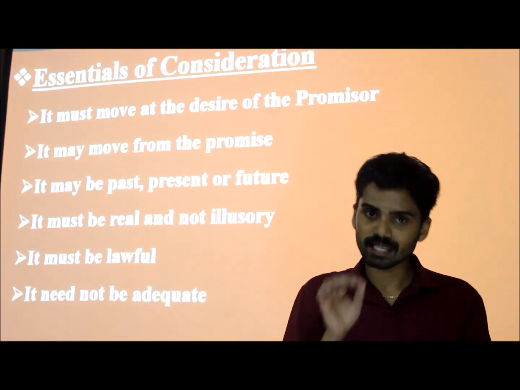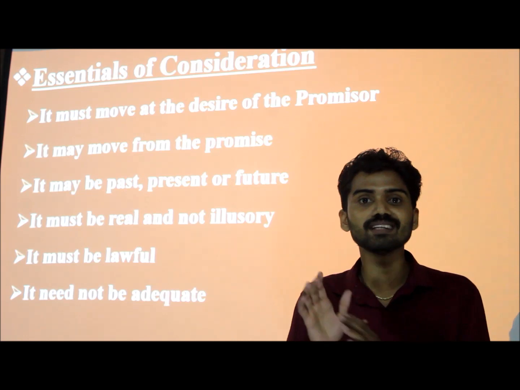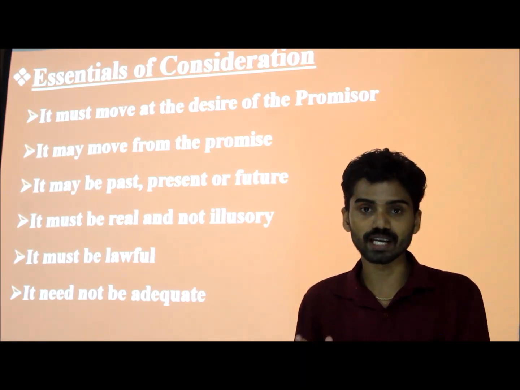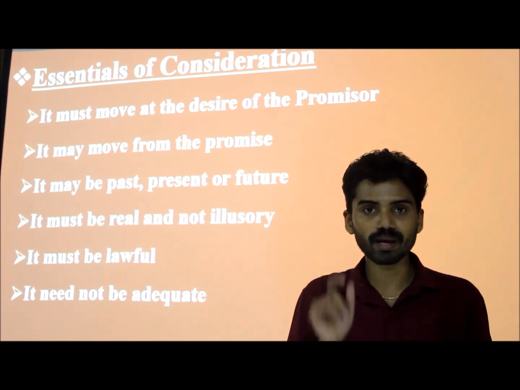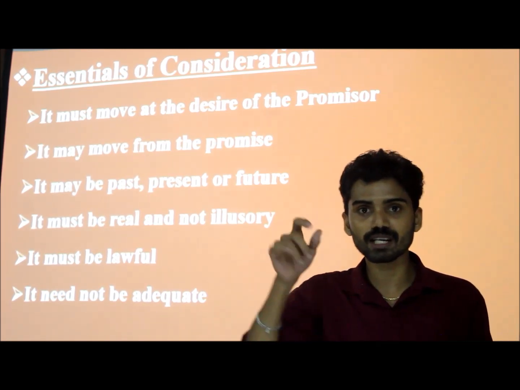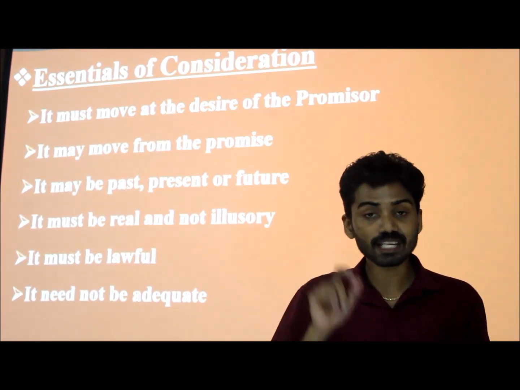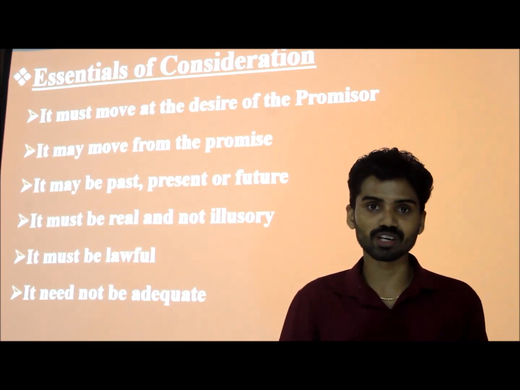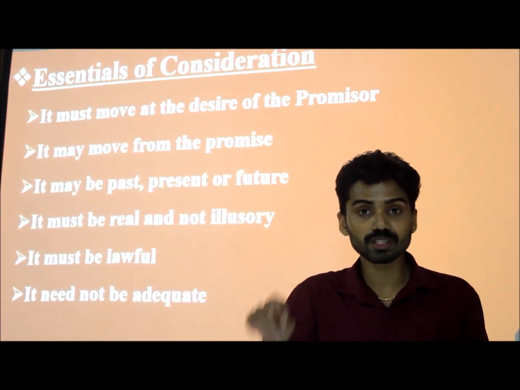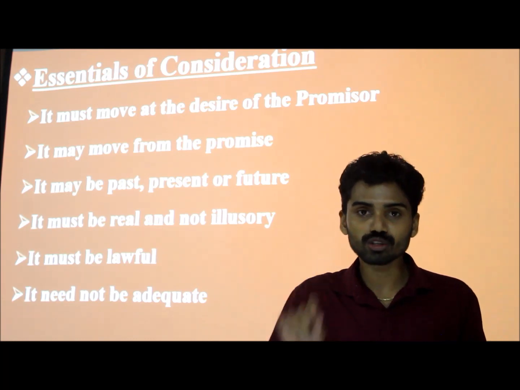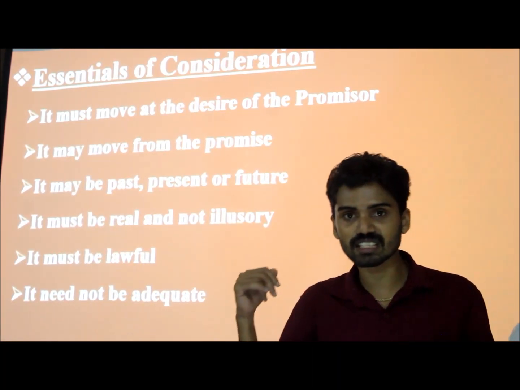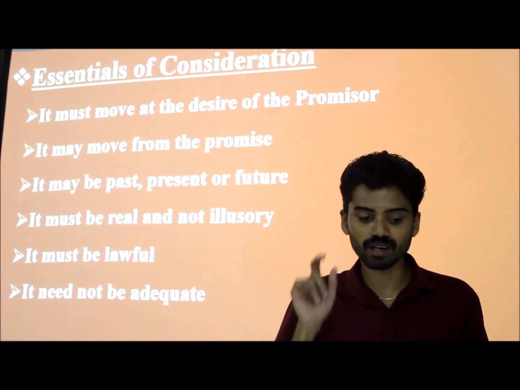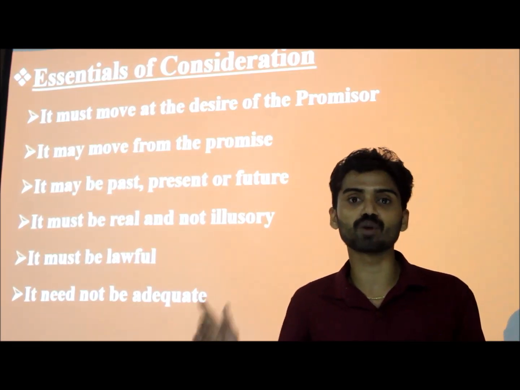The promisor will have a desire and should state the terms and conditions he wants, and it must be communicated to the promisee. It is the responsibility and duty of the promisee to give that consideration to the promisor. So the consideration must move at the desire of the promisor.